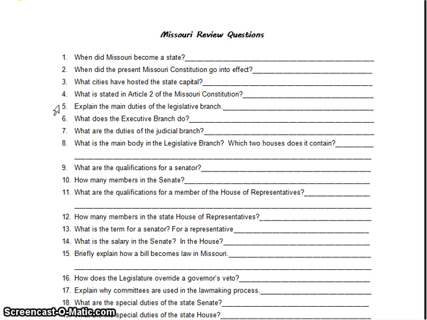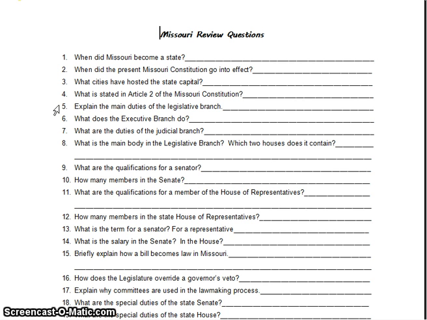Okay, question number 8. What is the main body in the legislative branch? On the federal level, the national level, we call the legislative branch Congress. On the state level, we call it the General Assembly. General Assembly, that's what we call our legislative branch. And which 2 houses does it contain? The House of Representatives and the Senate. Gee, we really got creative on that one, didn't we? House of Representatives and the Senate.